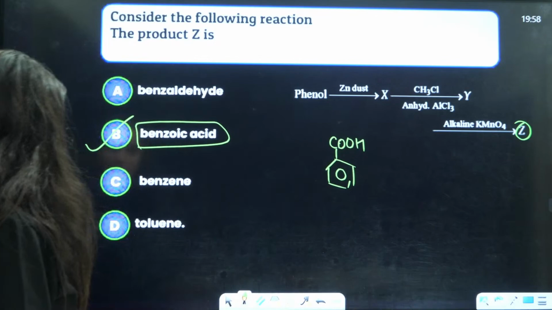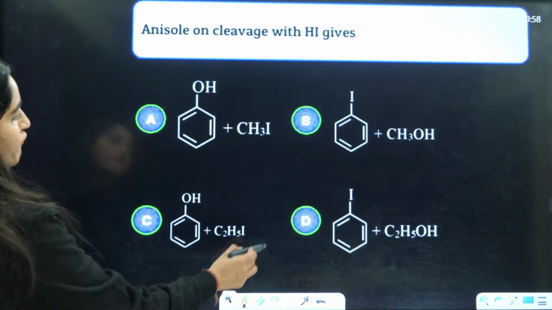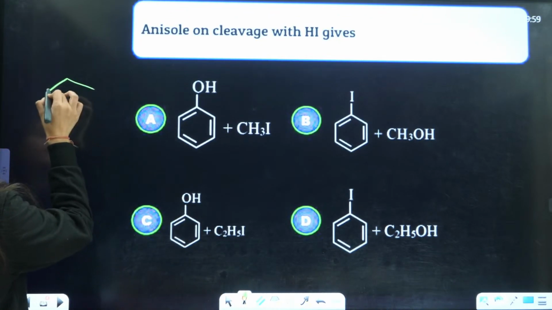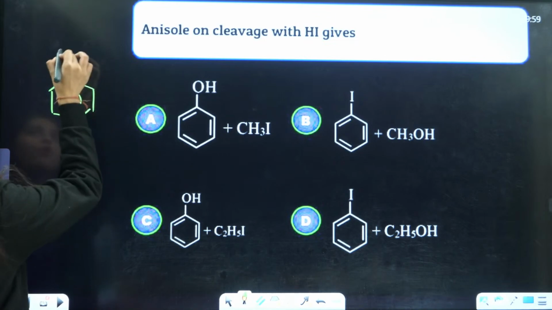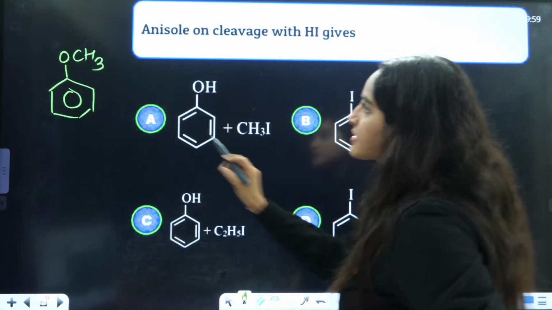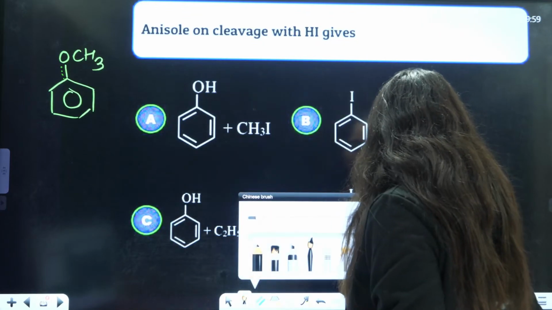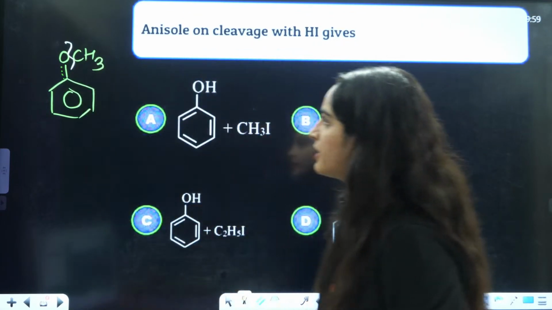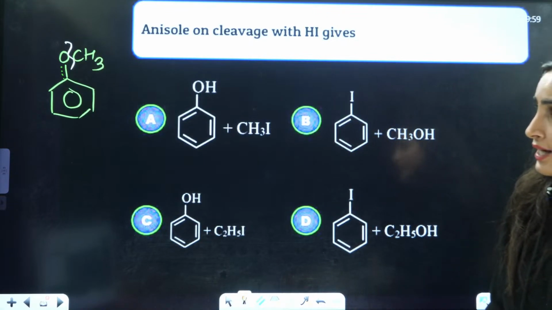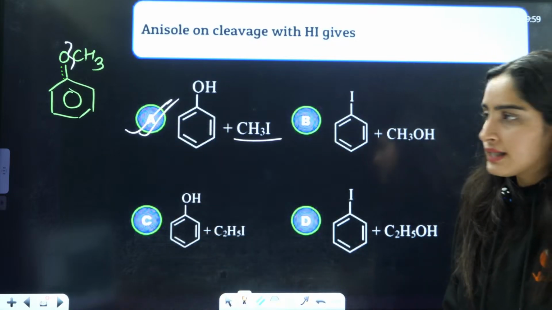Okay, you will have the answer. Next is acidic cleavage with HI. Acidic cleavage of anisole, that means OCH3. Now we know that this bond cannot break because here it will have partial double bond character. So this bond will break here. The answer will be phenol and CH3I. So A will be the correct answer here, right?